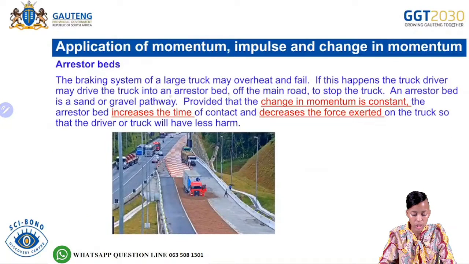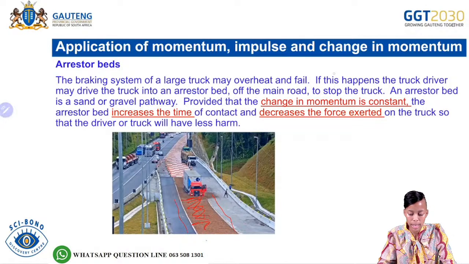And then application number 4, we have arrestor beds. So arrestor beds you would normally find on the sides of highways. So this is an arrestor bed. It says the braking system of a large truck may overheat and fail. If this happens, the truck driver may drive the truck into an arrestor bed off the main road to stop the truck.